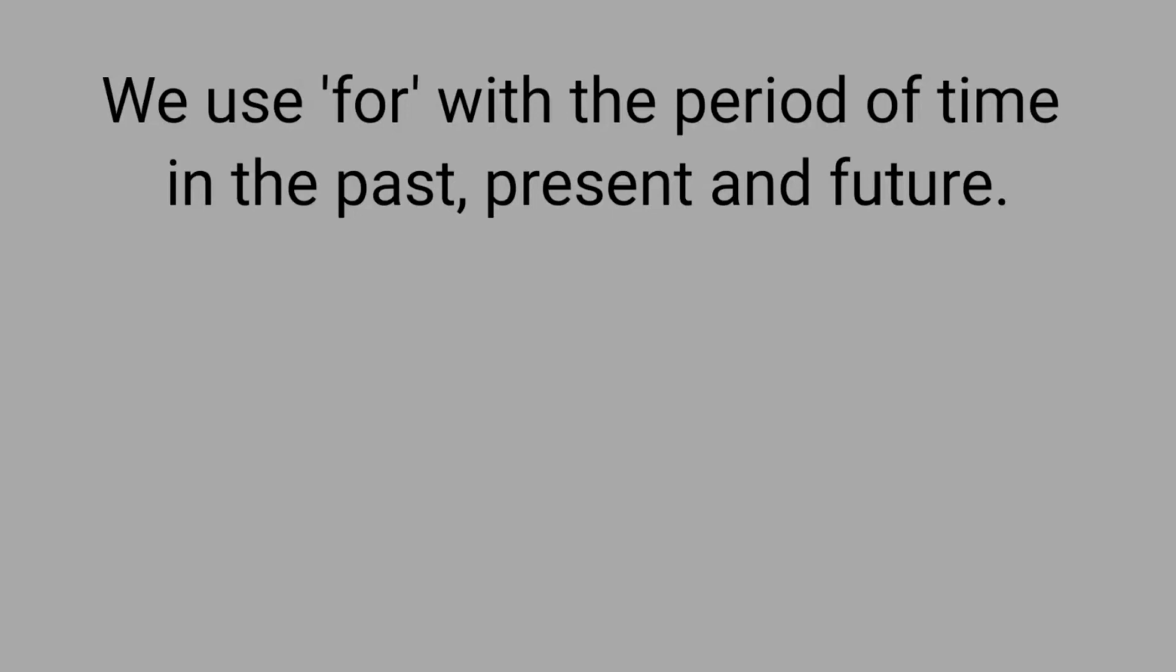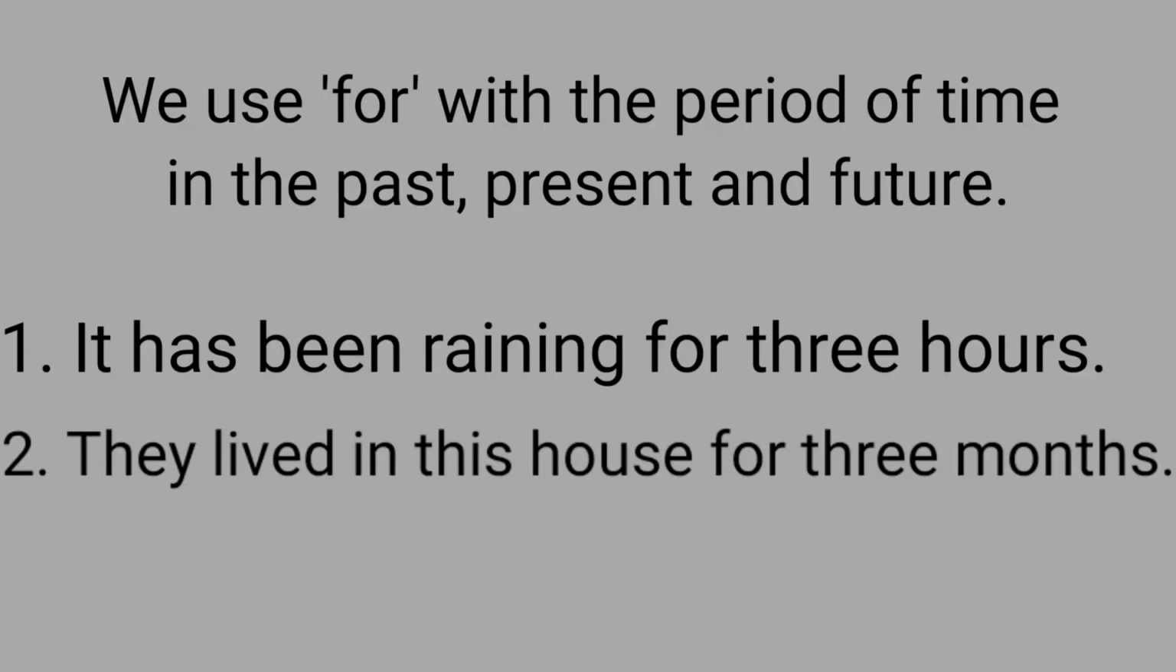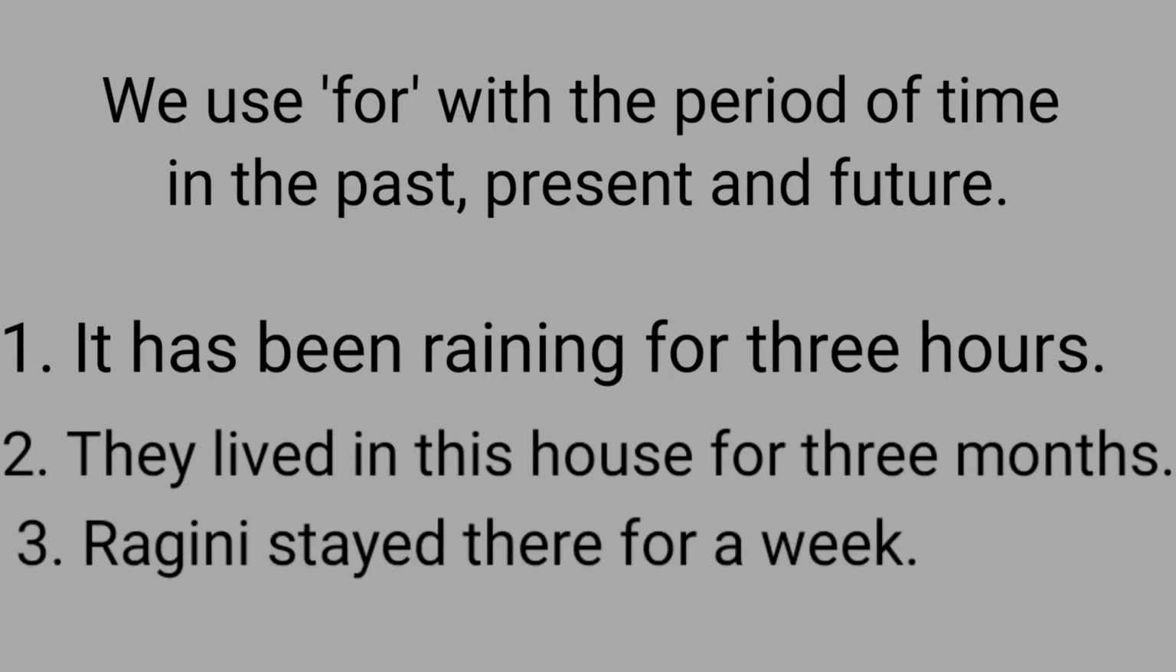We use for with the period of time in the past, present and future. For example, it has been raining for 3 hours. They lived in this house for 3 months. Ragini stayed there for a week.